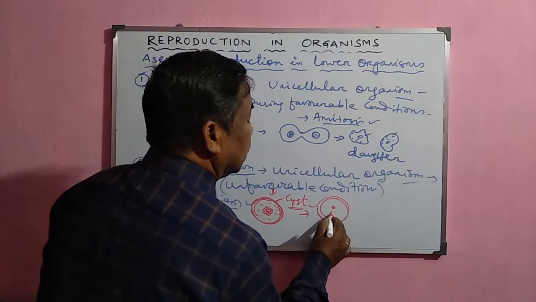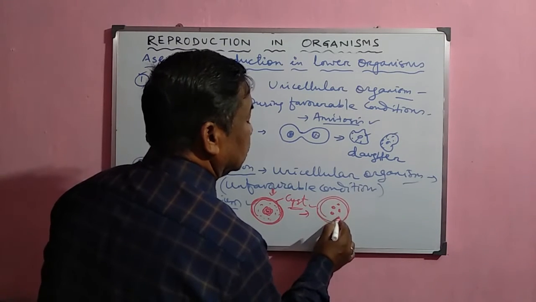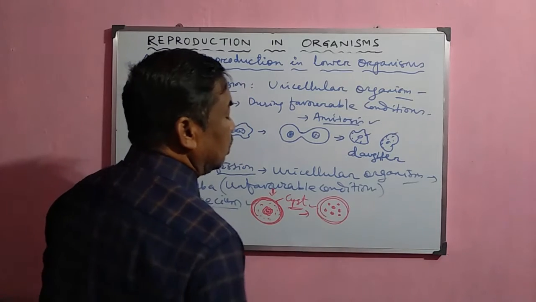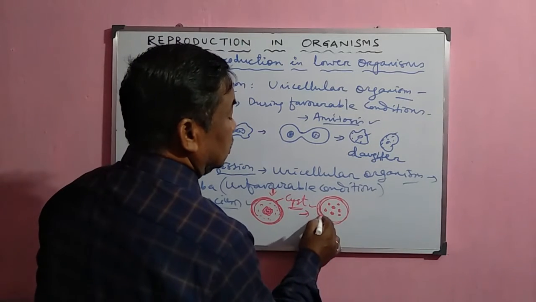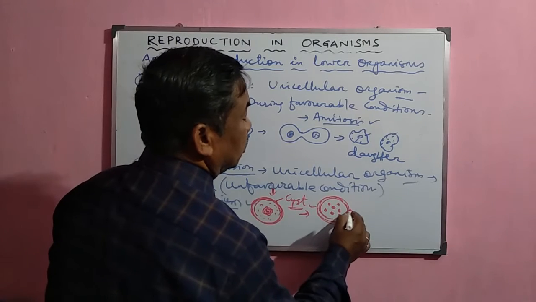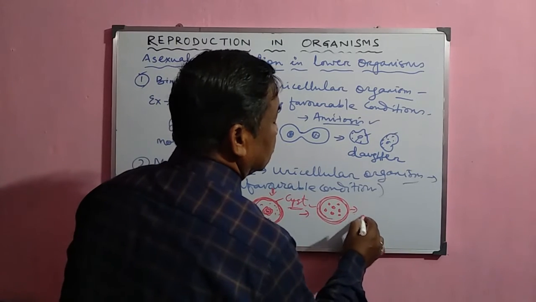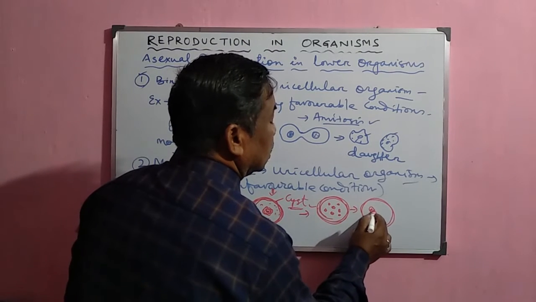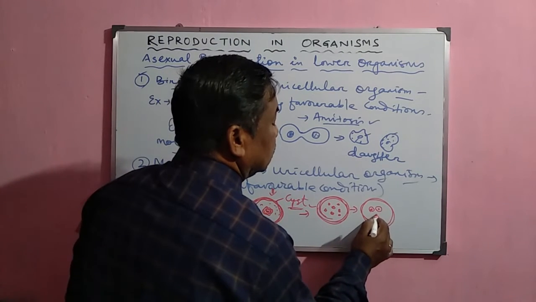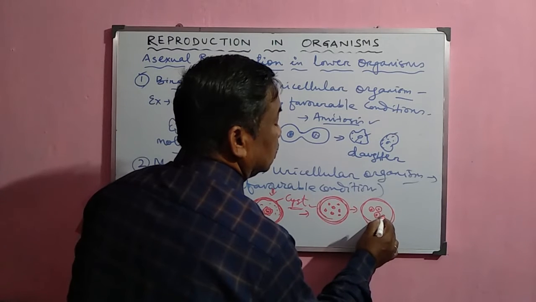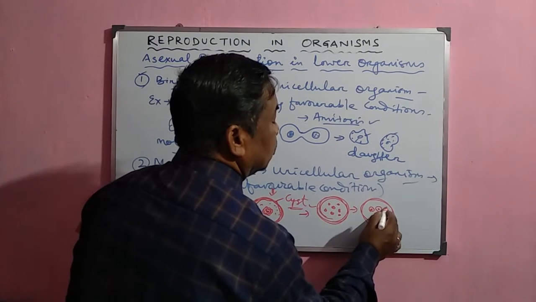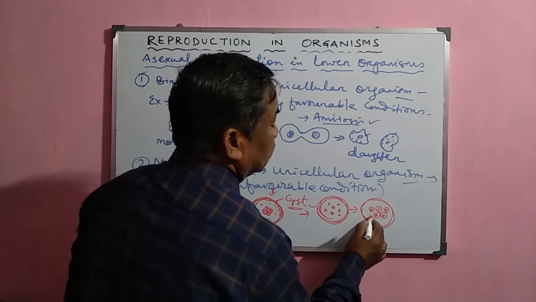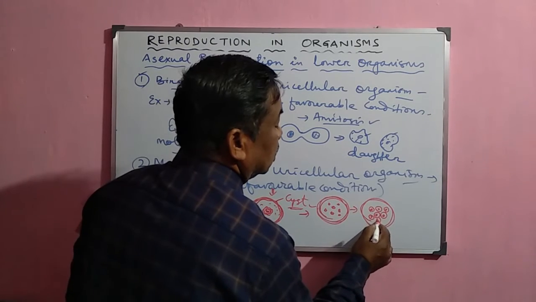Now this nucleus divides into smaller fragments. A number of fragments are formed, and after that each nucleus is surrounded by a little cytoplasm. In the next phase, suppose this is the cyst, and each nucleus is surrounded by a little cytoplasm. Now these are the different little amoeba, which are called amoebula. These are formed here.